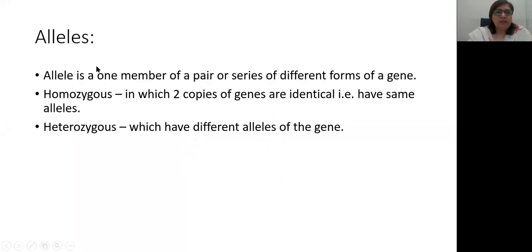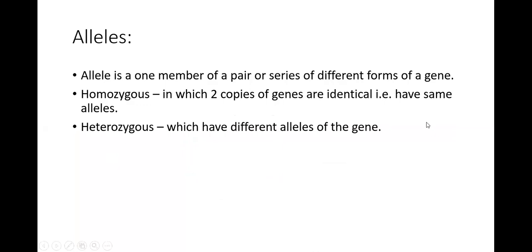Alleles. What are alleles? An allele is one member of a pair or series of different forms of a gene. There are homozygous alleles and heterozygous alleles. Homozygous, in which two copies of genes are identical, they have the same alleles, and heterozygous, which have different alleles of the genes. Okay, so I hope it is clear.